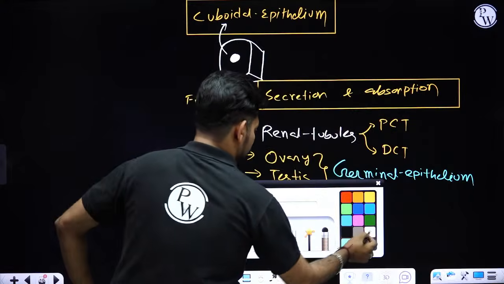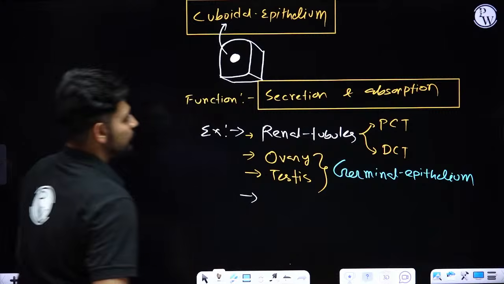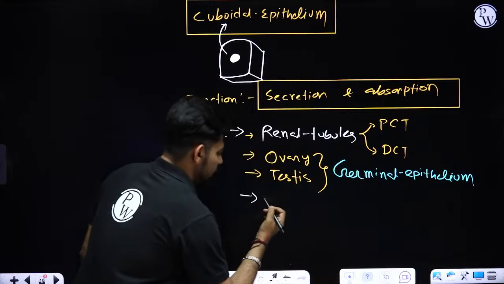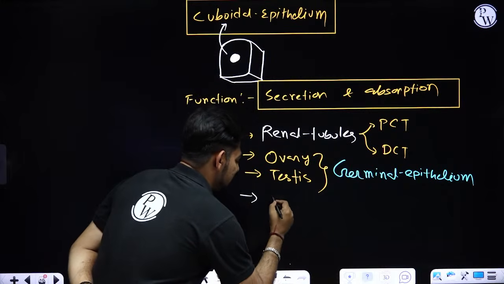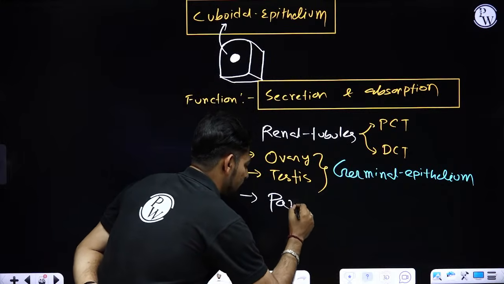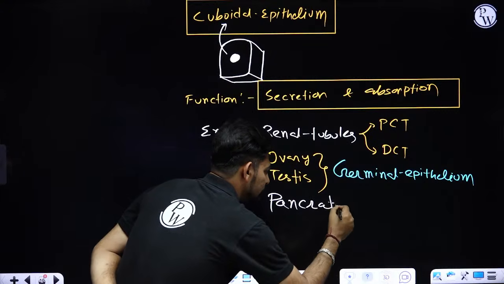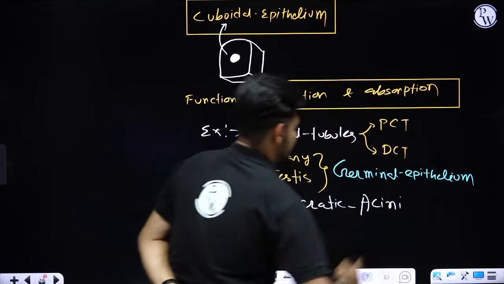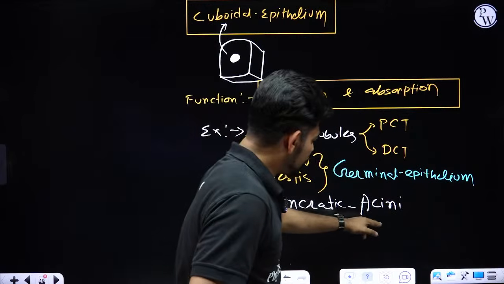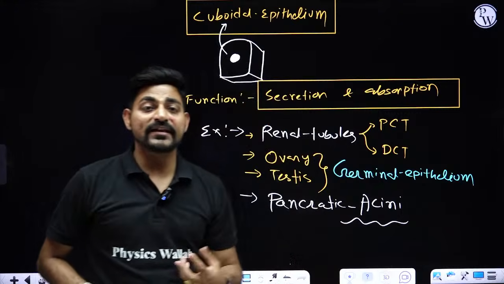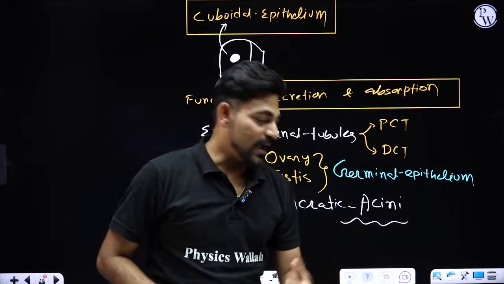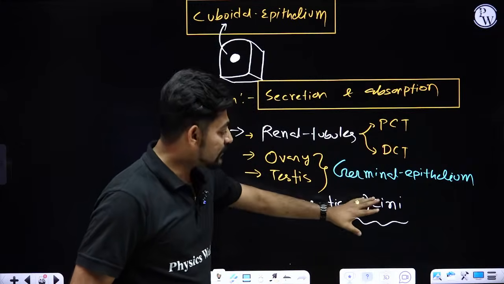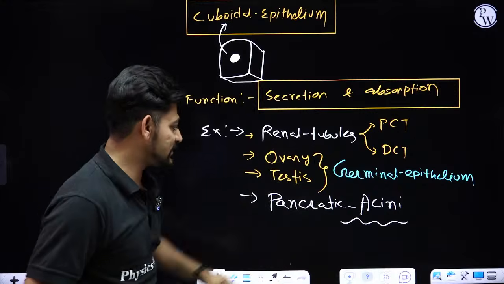Where else inside our body can you find cuboidal epithelial cells? Inside your pancreas, there are some special cells called pancreatic acini, and these cells are responsible for secretion of pancreatic juice, right? So pancreatic juice is secreted by pancreatic acini, and they are cuboidal epithelial cells.